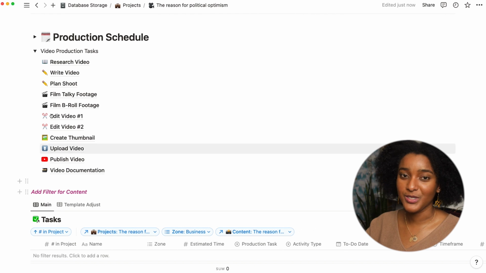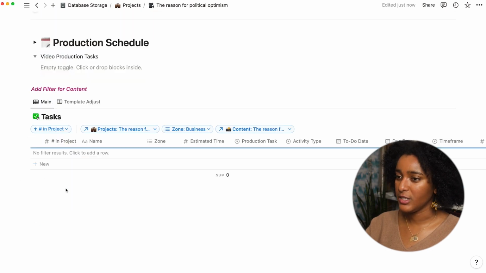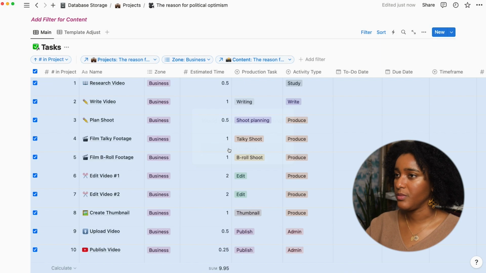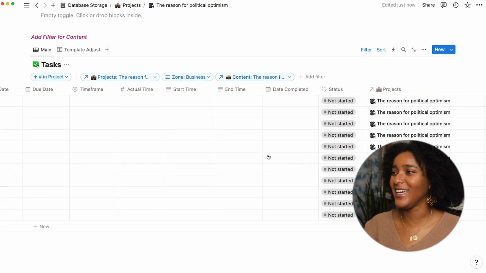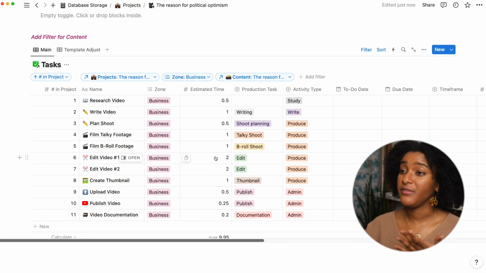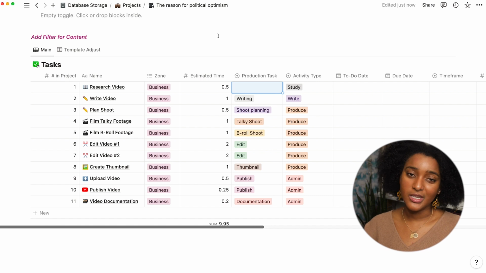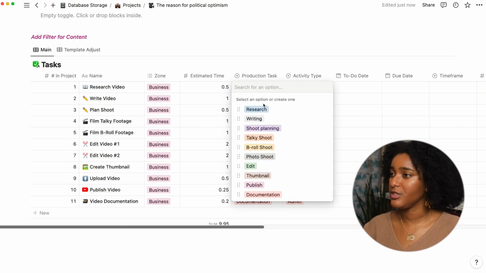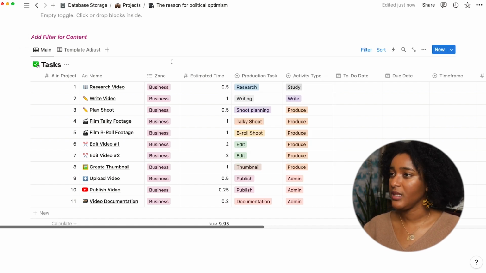That's why I have my little note to self. Dragging and dropping. Don't remove. The title's a little long, so that's why they're a little thicker. And there you go. You have your video tasks that you need attached to the project and the content for the video. And if you needed to adjust the template tasks, you would just do so within this area.